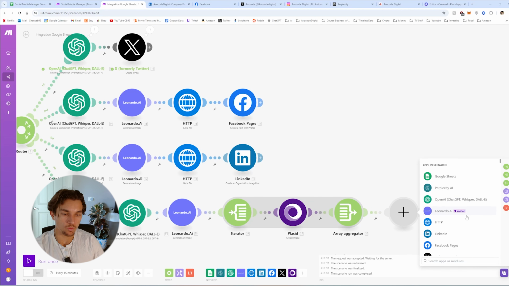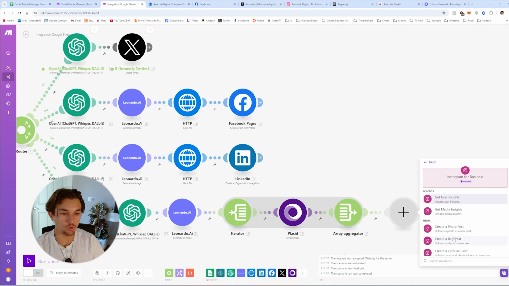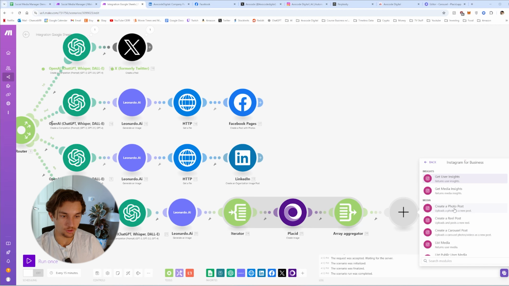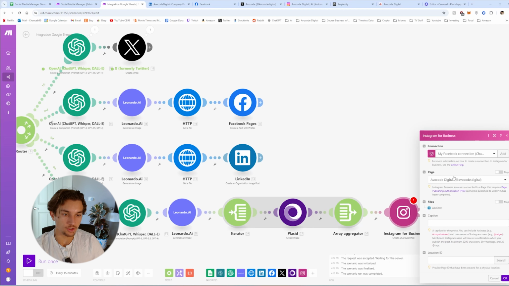And here, we're going to go to Instagram for business. Not Instagram, but Instagram for business. This allows you to create a carousel post. You'll need to create a Facebook connection. Important for this, your Instagram must be a professional or business account.